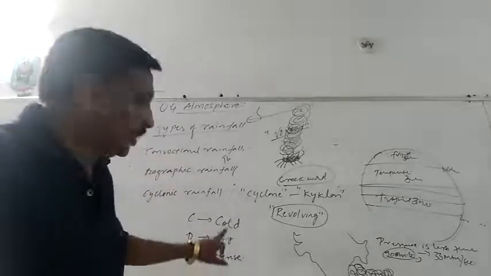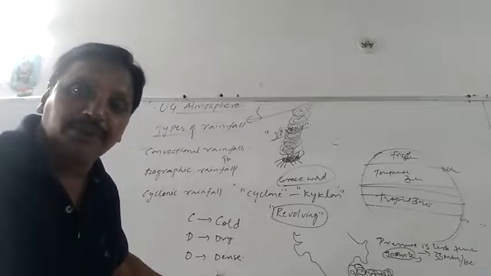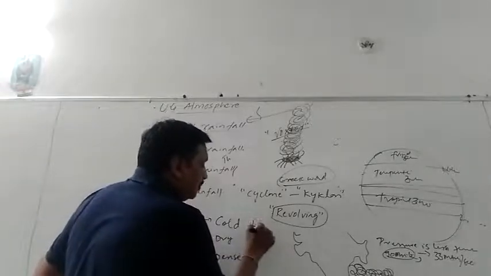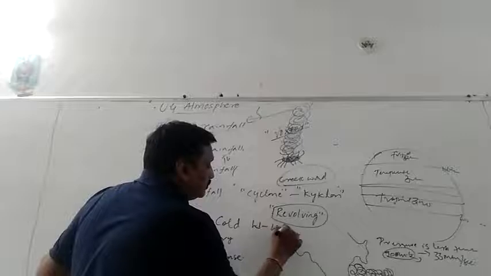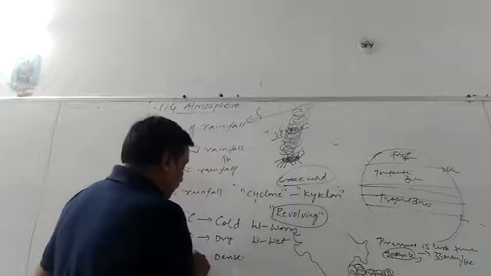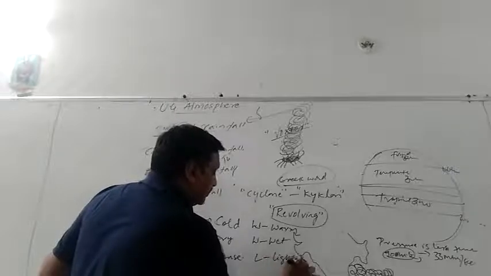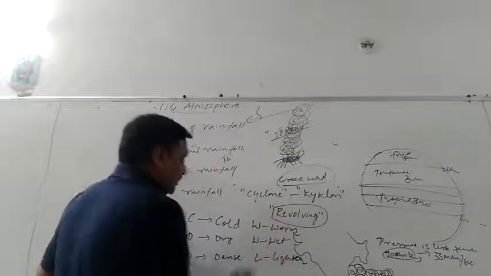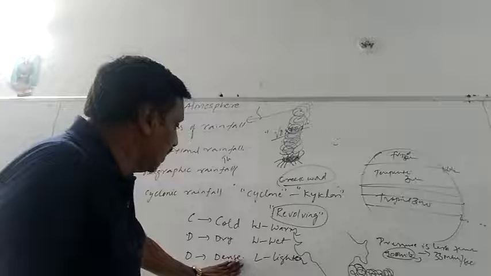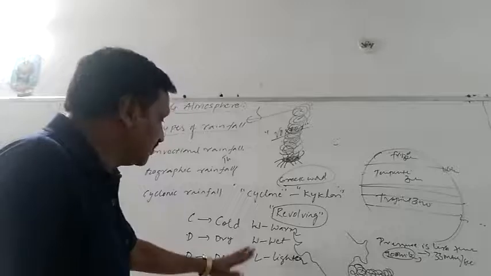Cold, dry, dense air, when it meets with WWL: W, warm, the opposite of cold; W, wet; and L, lighter. When cold, dry, dense air, CDD, meets the warm, wet, lighter air, WWL,